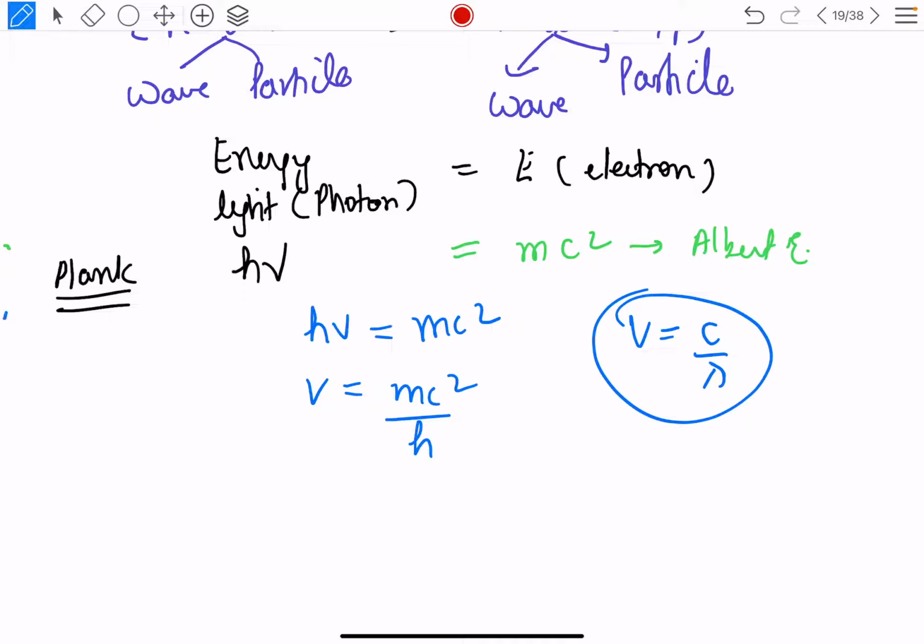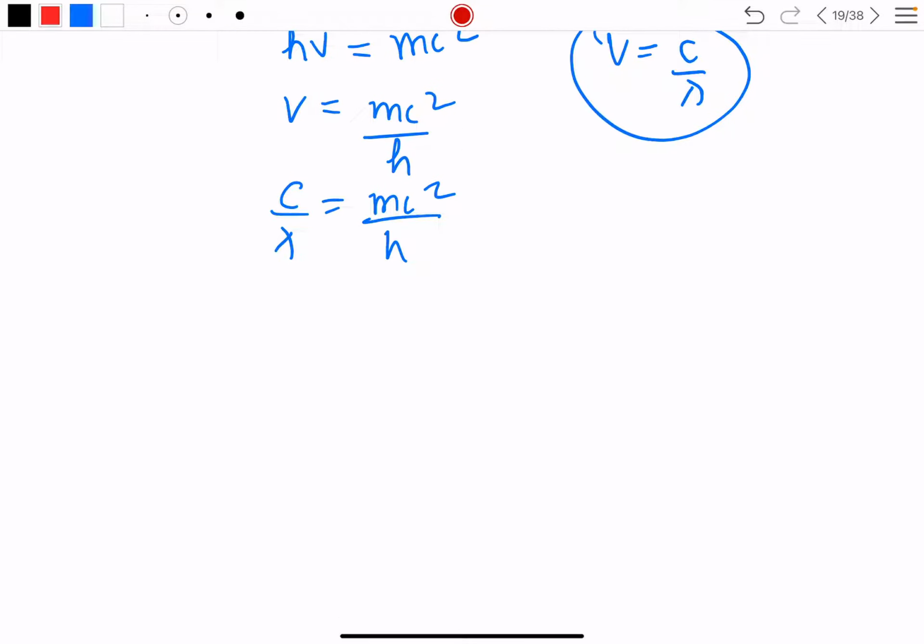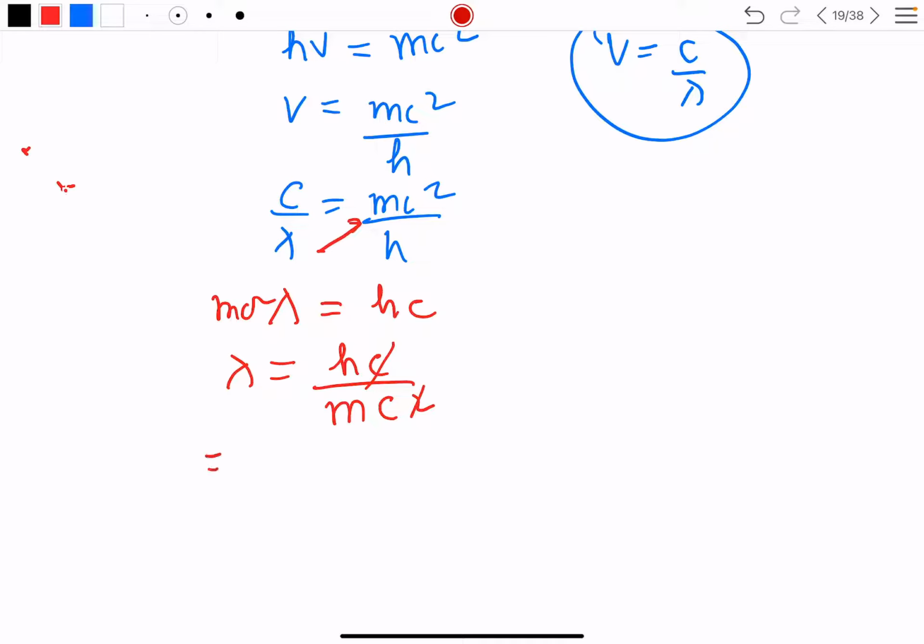Now put nu as c by lambda, so c by lambda is equal to mc square by h. Lambda into mc square is equal to hc, and lambda hence is equal to hc by mc square. Now the c and c square get cancelled, so your lambda turns out to be h by mc.